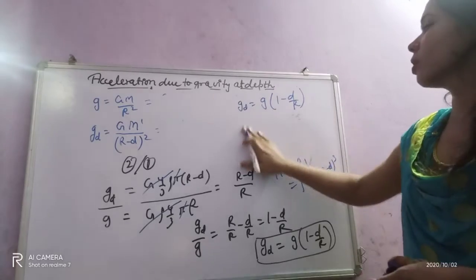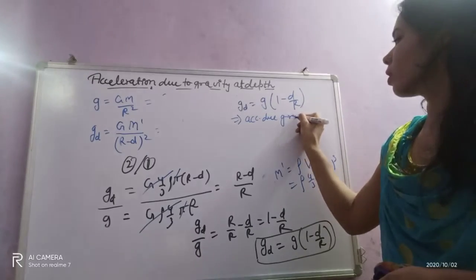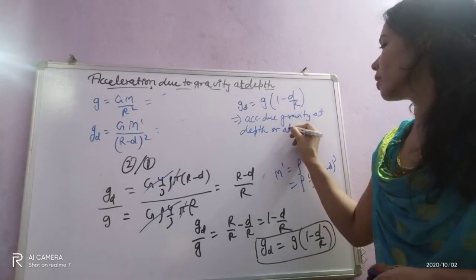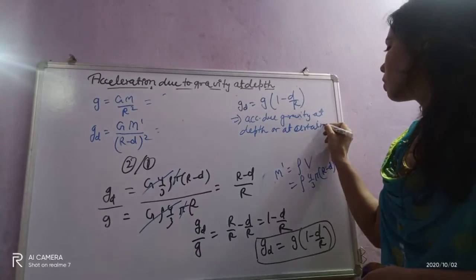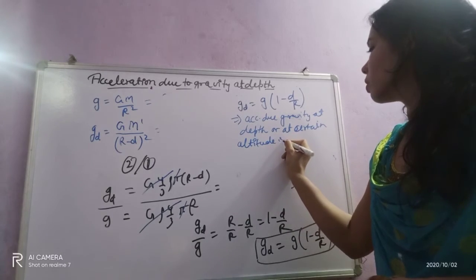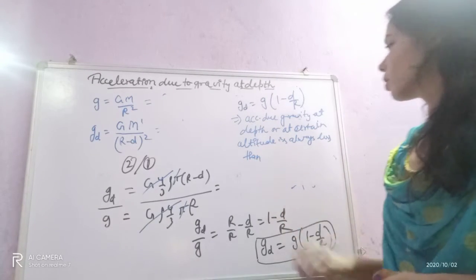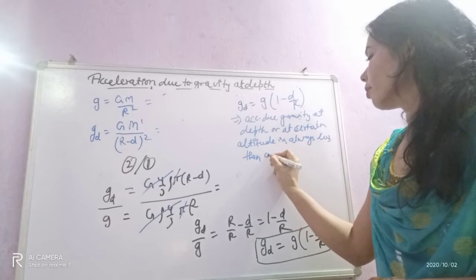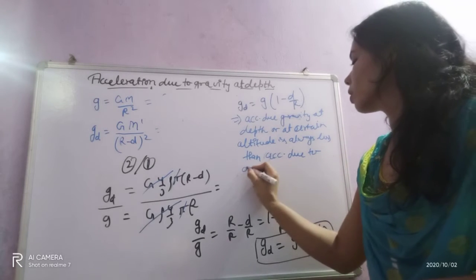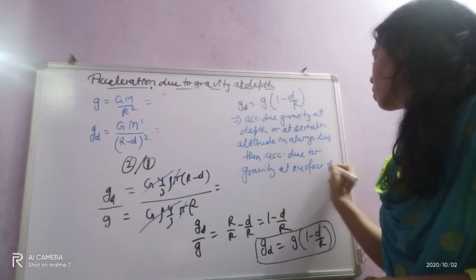So that's why we say that the acceleration due to gravity at depth or at a certain altitude is always less than the acceleration due to gravity at the surface of Earth.